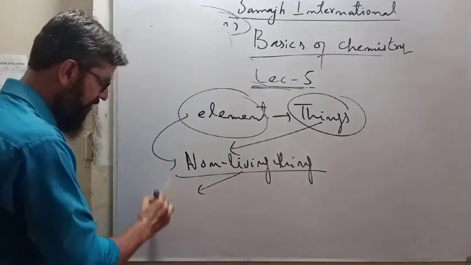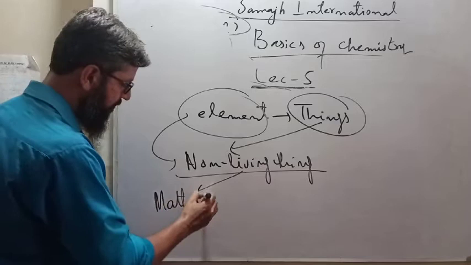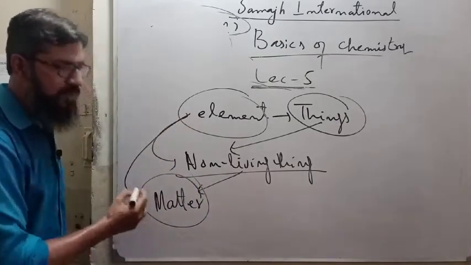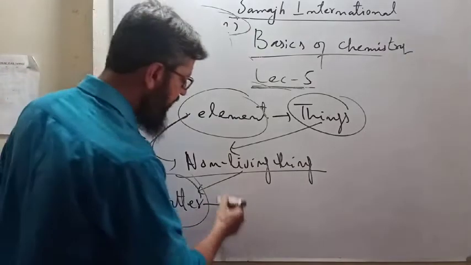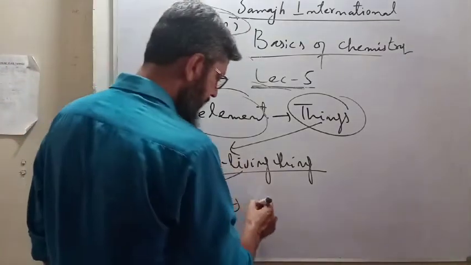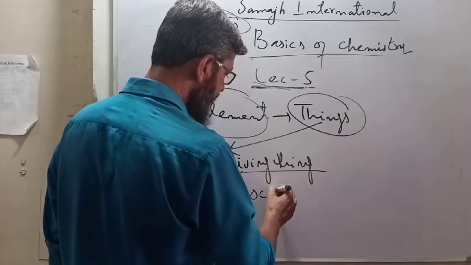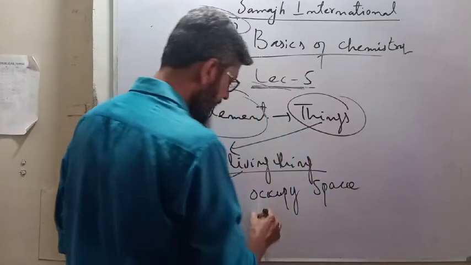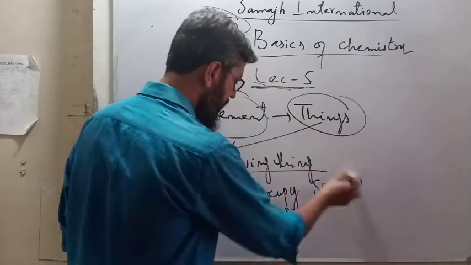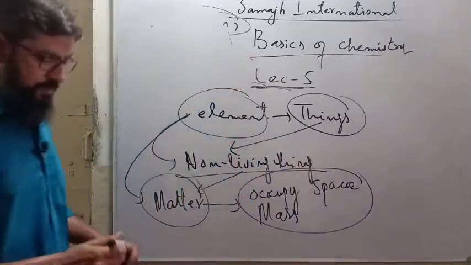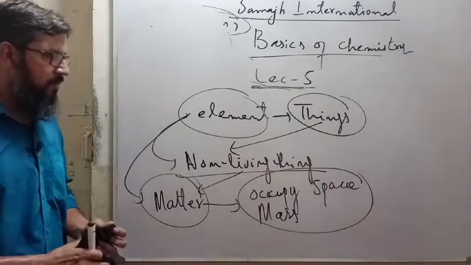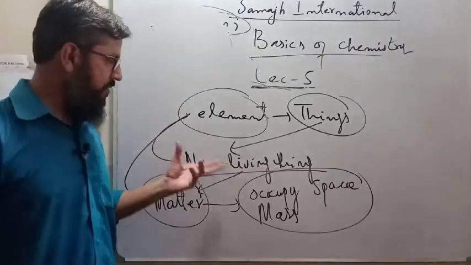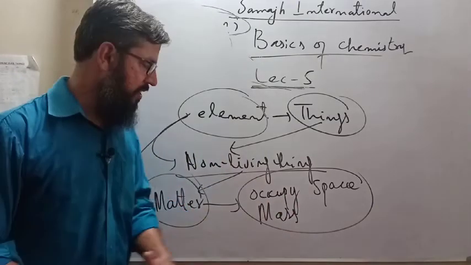So non-living things are matter. Okay, so finally element is a matter, and matter occupies space and has mass. Definitely. So elements are non-living things, and they are matter. Why are they matter? Because they occupy space and have mass.